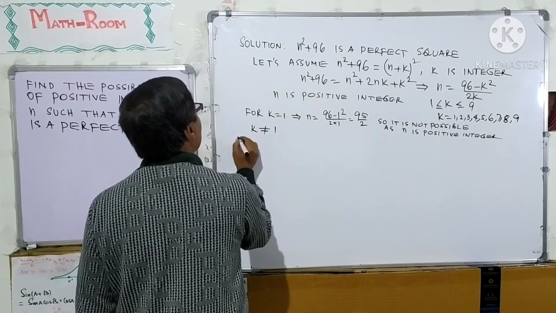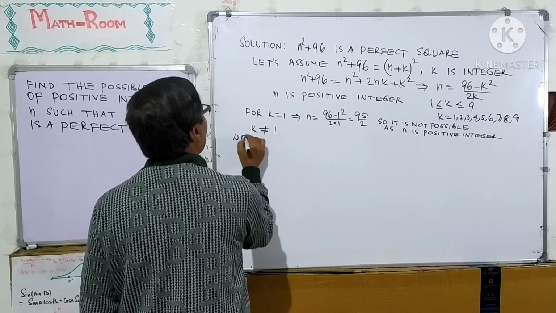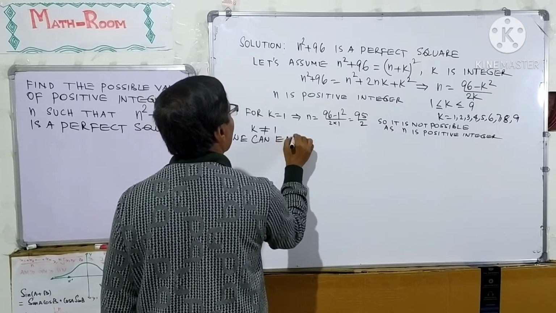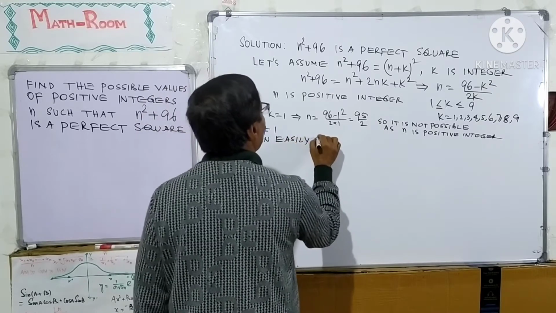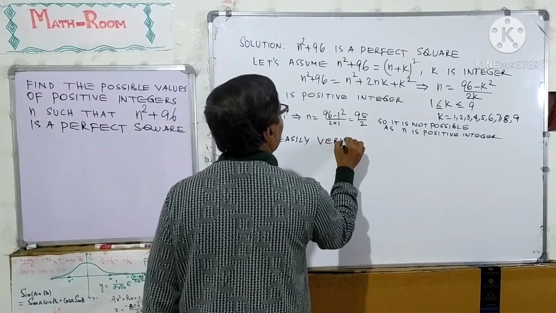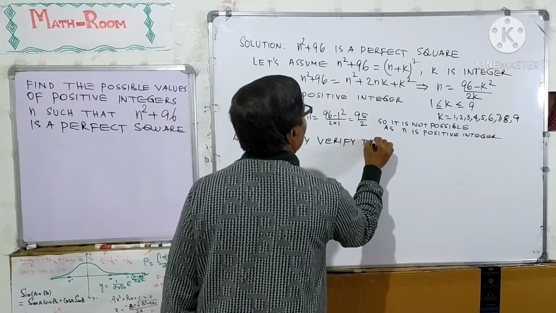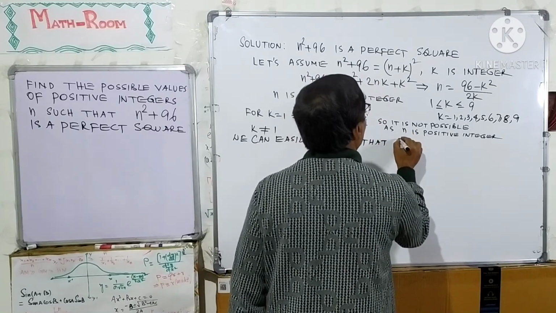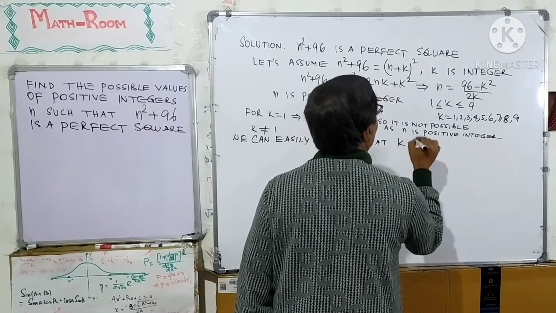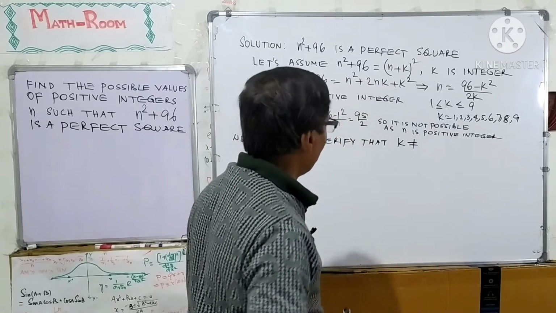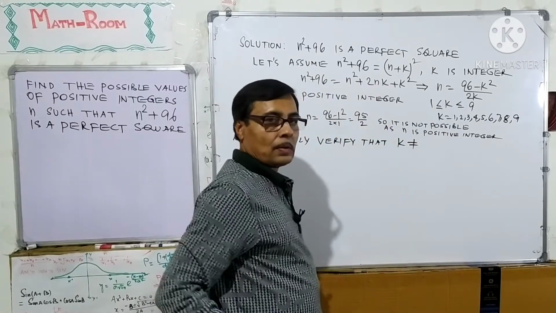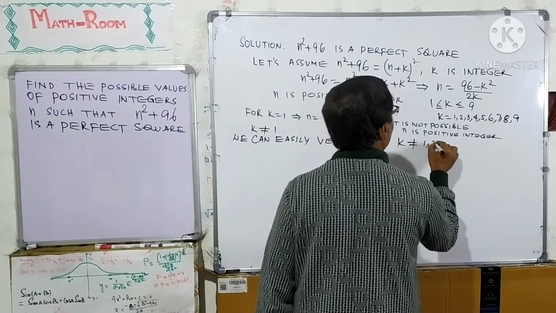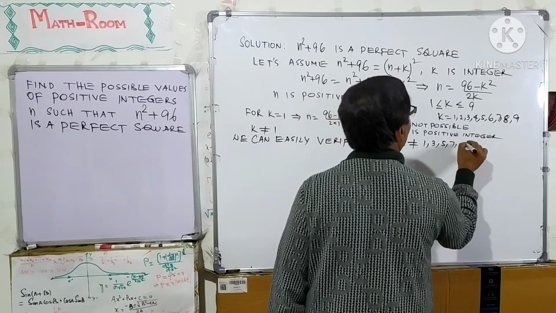In this way we can easily verify that k is not equal to any odd number, that is k not equal to 1, 3, 5, 7, 9.